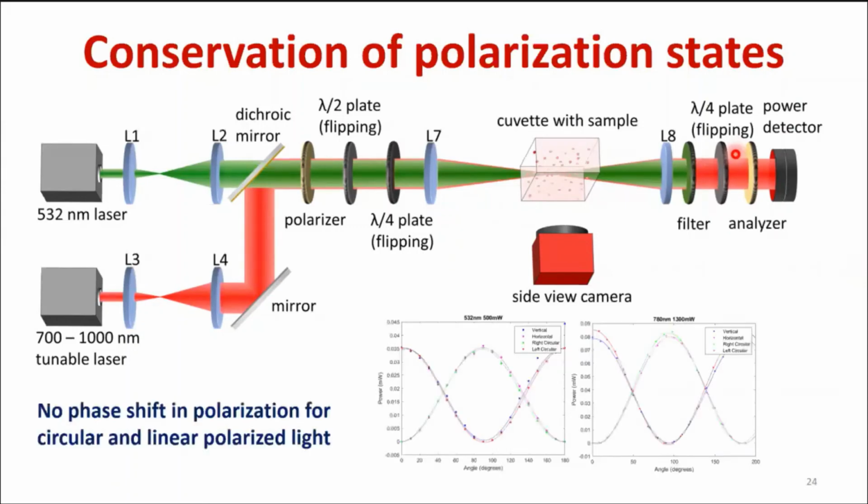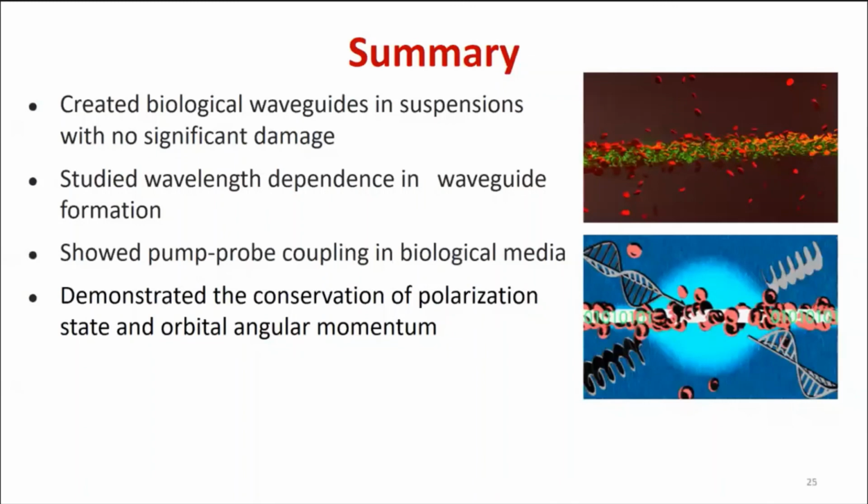We checked linearly polarized light, vertical and horizontal. We checked right circular polarized and left circular polarized beams, and for all of them, we didn't observe a shift in polarization for circular and linear polarized light. The red blood cell suspension has less than 0.1 degree of polarization rotation compared to the rotation of polarization in the media by itself.